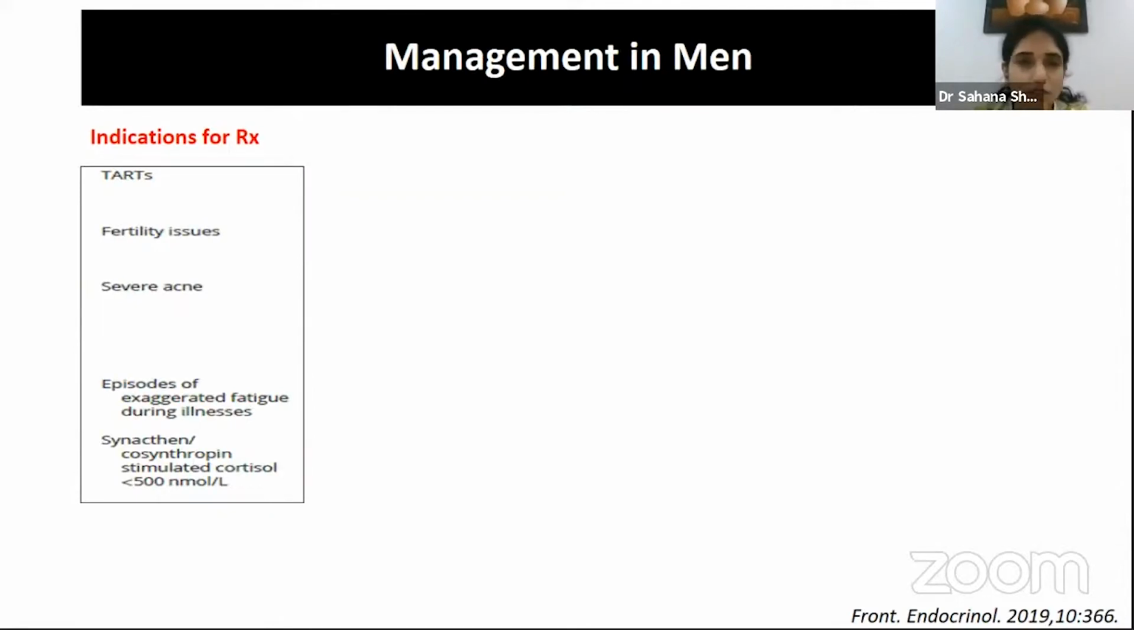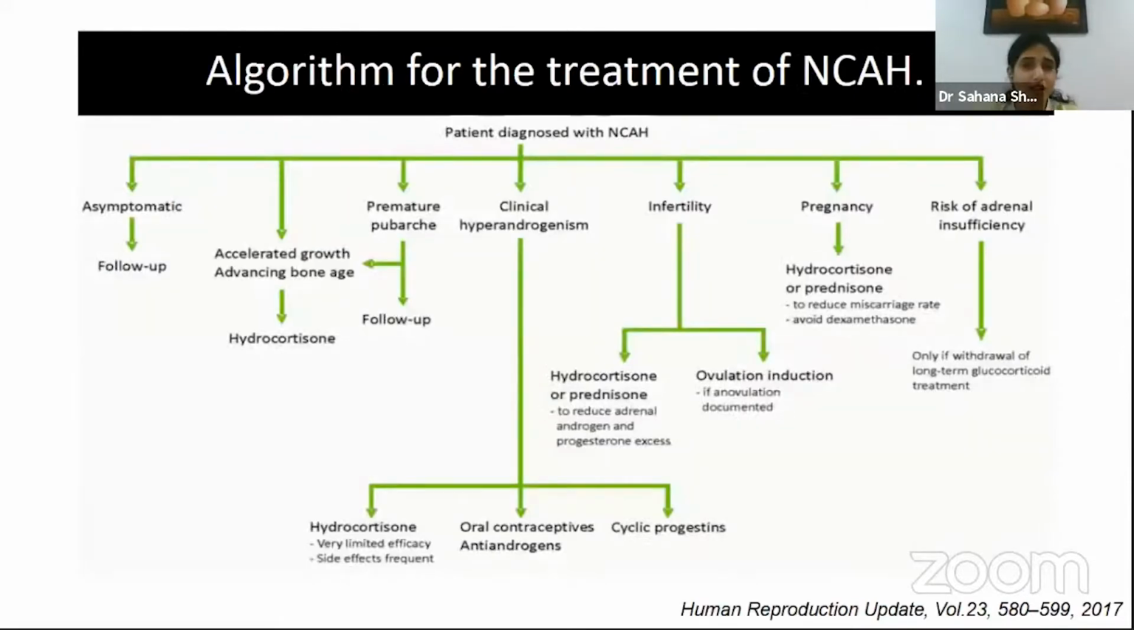Some of the indications which have been suggested are if there are testicular adrenal rest tumors, fertility issues, severe acne, or symptoms of hypercortisolemia during stress, or a stimulated cortisol less than 18 nanograms per ml, one would consider treatment. This would be a small percentage of patients. Again, we do not have enough data in this direction.